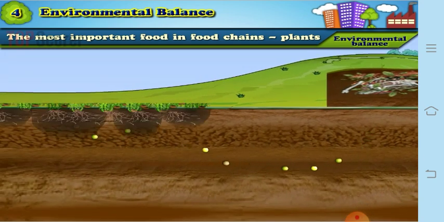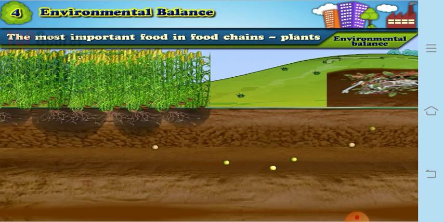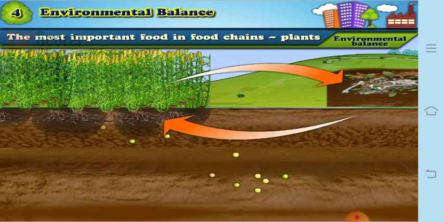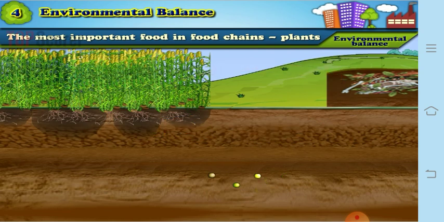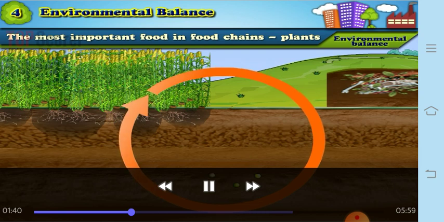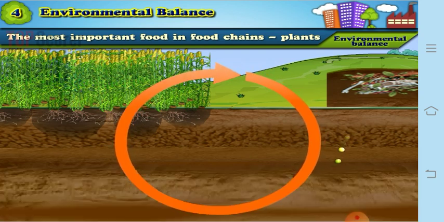So the nutrients from the dead bodies which are going into the soil are taken up by the plants, and in this way the plants get those nutrients back. When the plants die, again these nutrients are released back into the soil, and so this cycle goes on continuously. So this cycle is also a very important cycle. This cycle is called the nutrient cycle.